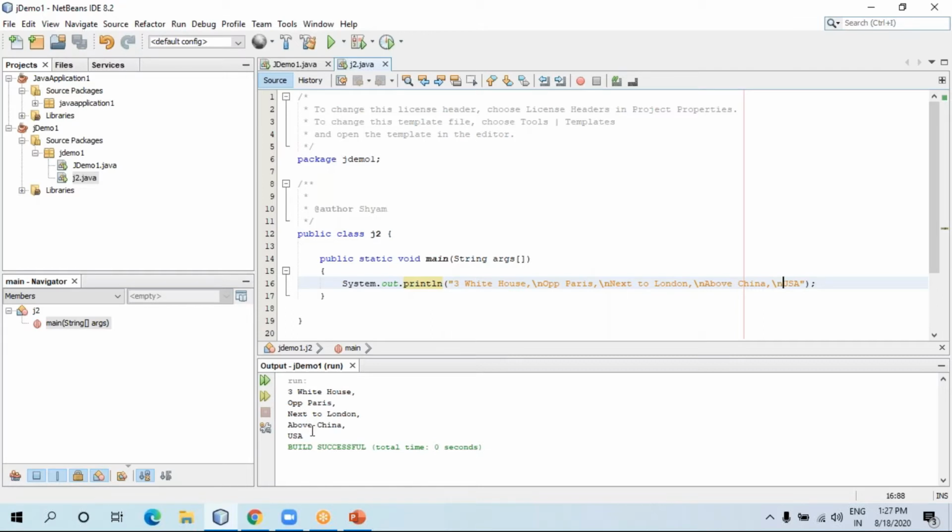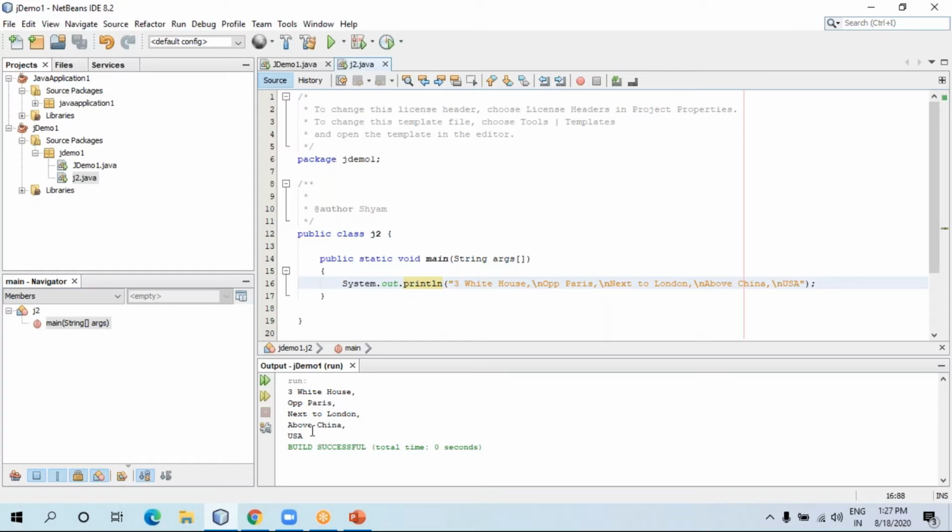So is it clear? Once again, let me clarify. In Java, first of all you have to create a class. Then you have to add public static void main. It's the main method from where the program's execution will start. So it's like the main door of our house. You have to write main. Without it, we cannot run any program in Java. So you have to write the main method, and inside that you write your logic, whatever you want.